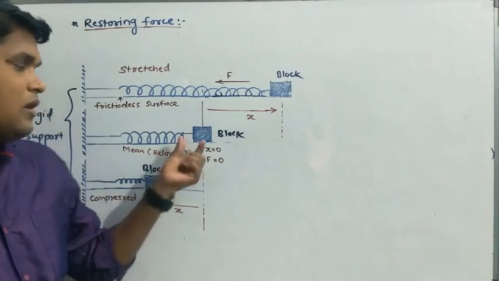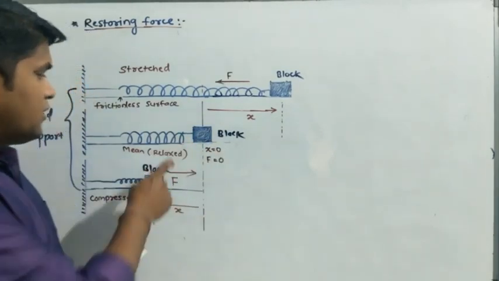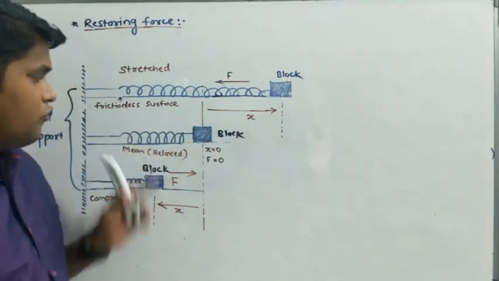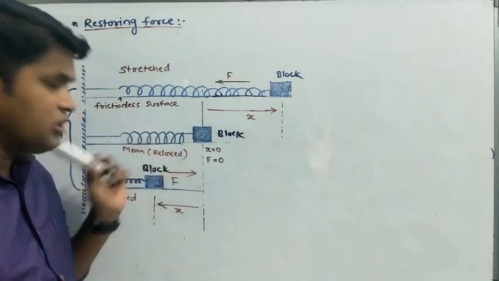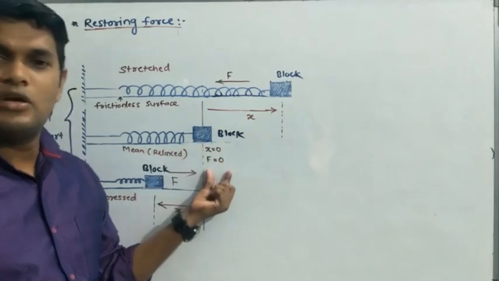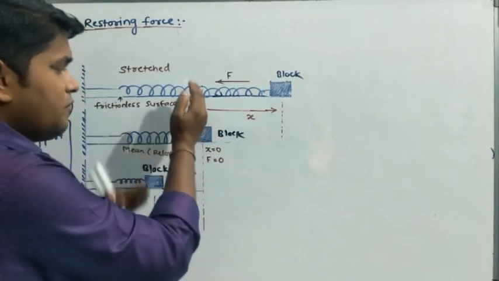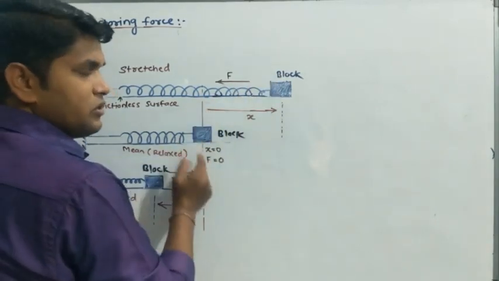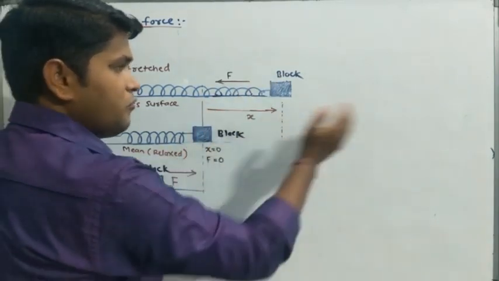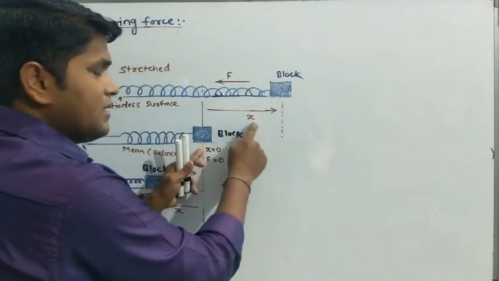आपण ब्लॉकचं डिस्प्लेसमेंट करत नाही. So when the displacement is 0, then the force acting on the block due to this spring is how much? It is 0. If the displacement is 0, then force is 0. Now consider another case, that is if the block is displaced away from the mean position. आपण त्या ब्लॉकला mean position पासून लांब नेतोय by a distance dx.